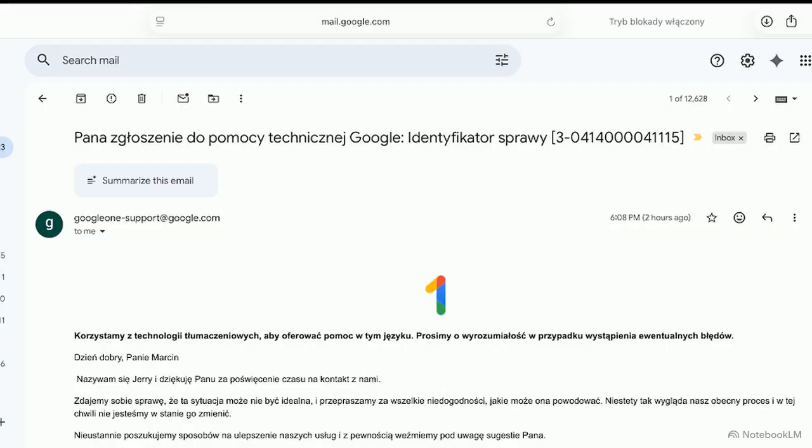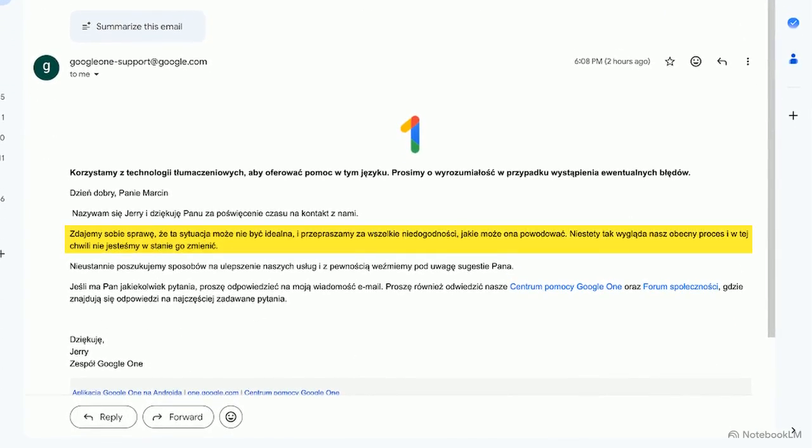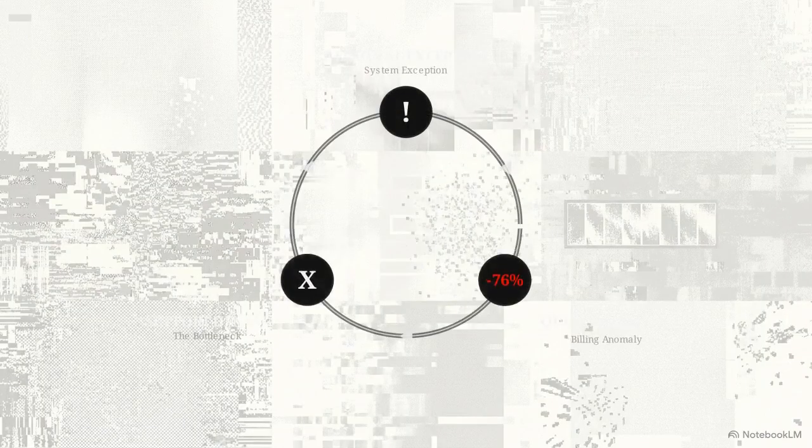Hours later, the final corporate response arrived. It was a boilerplate refusal. The support team acknowledged the situation was not ideal, but explicitly stated they were unable to change their current process, offering no refund or reset for the stolen quota. Rigid, unyielding support structures amplify technical failures. By refusing to recognize the backend bug and restore the wrongfully deducted credits, the support team permanently trapped the user in a failed operational loop.